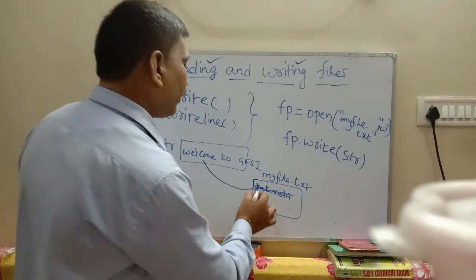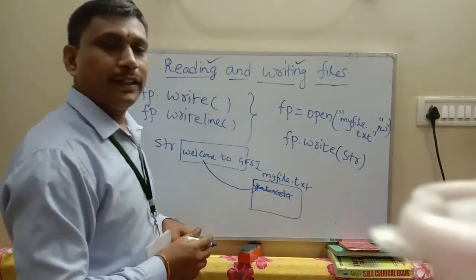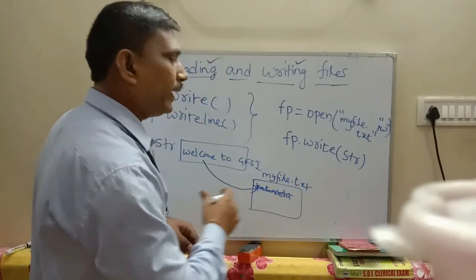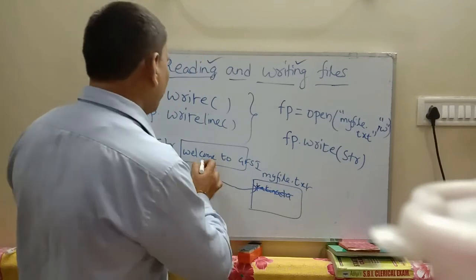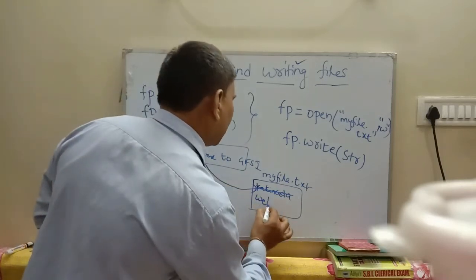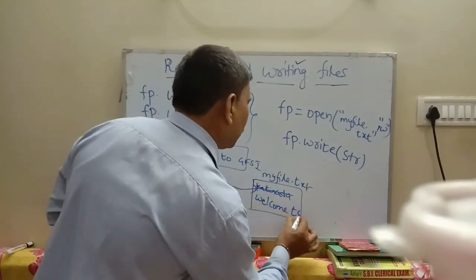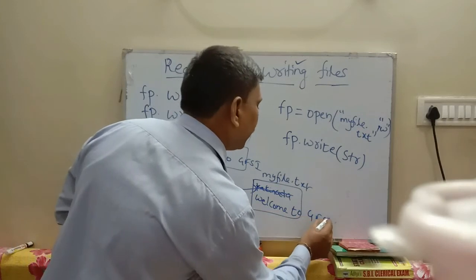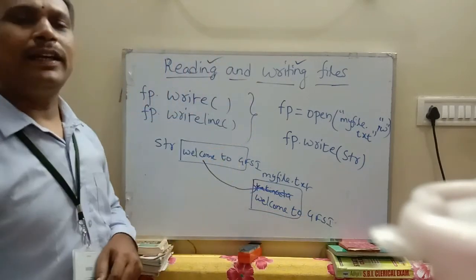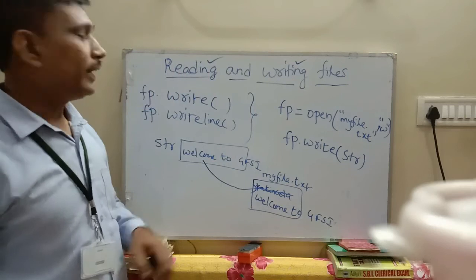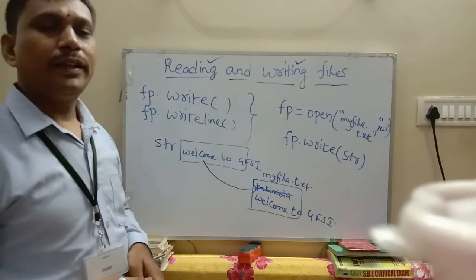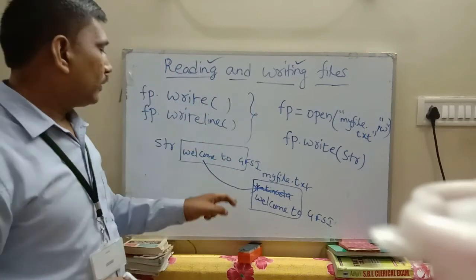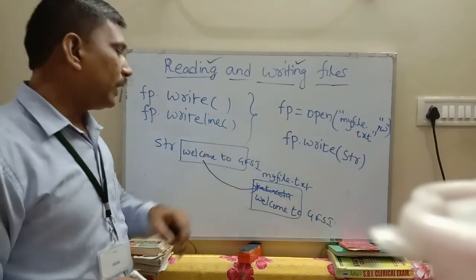That's why first the data Kakinada is overwritten, and then the new data welcome to GFSI is written on myfile.txt. In this way, the write method can be used with the file pointer fp.